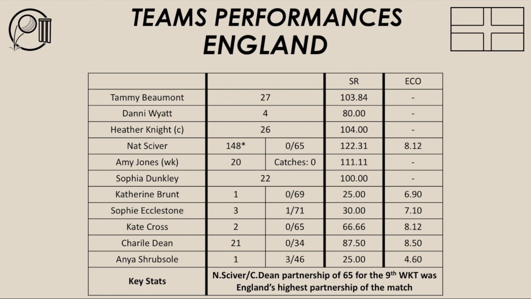When you lose wickets at regular intervals, it's very hard to get that momentum into your innings. And for England, they just kept losing wickets. And Nat Ziver was batting quite well. Obviously, we'll talk about her in a minute with her 148 not out in this final for England. But no one could really go with her and build partnerships with her. She was at the other end. England were losing wickets at the other end while Nat Ziver was out there. That comes to the next thing we're going to talk about.